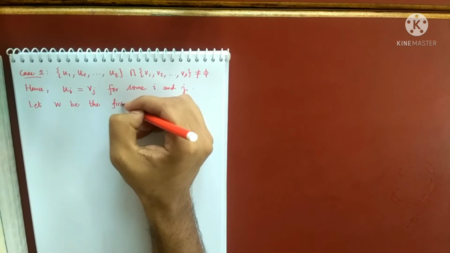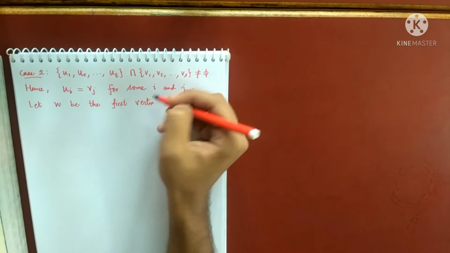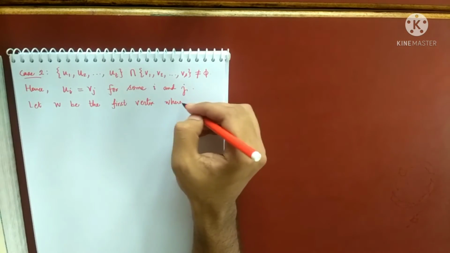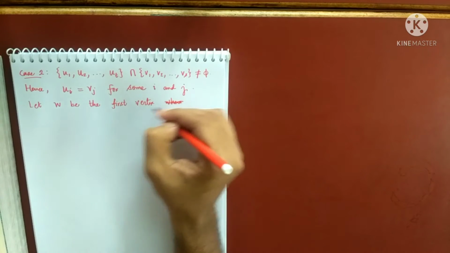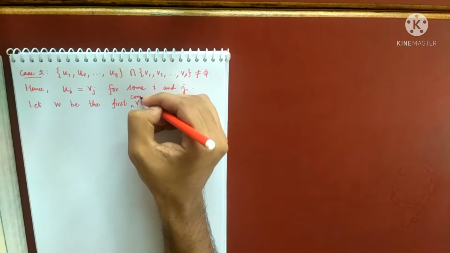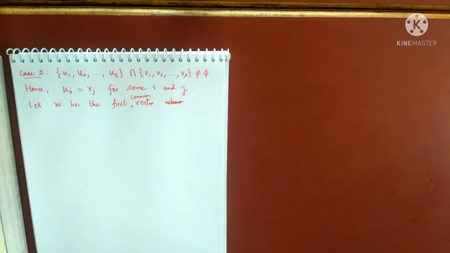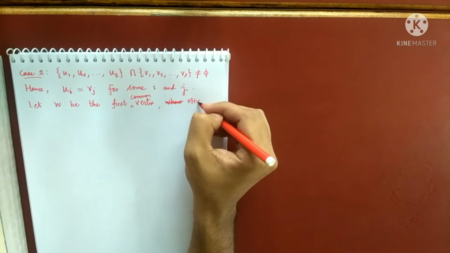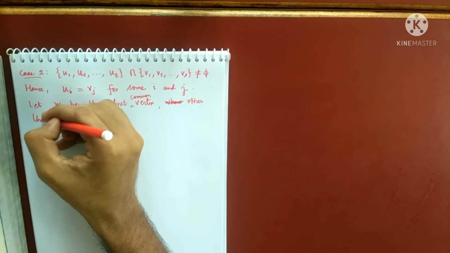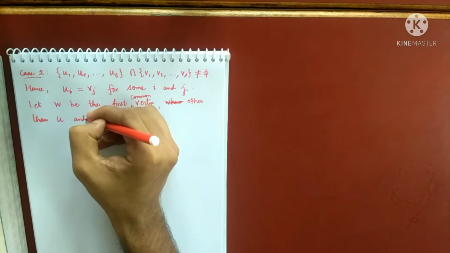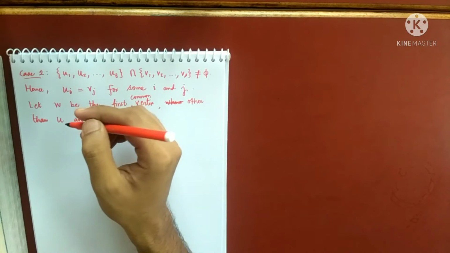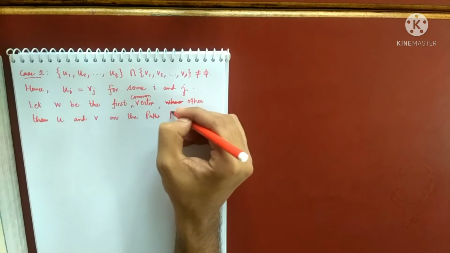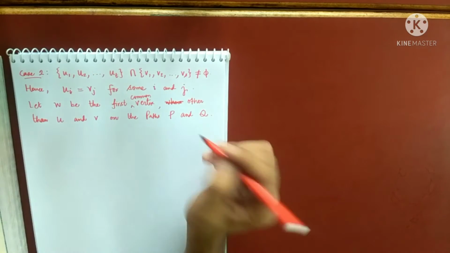So I'm just calling that, let W be the first vertex where they intersect. First common vertex, I think that is enough. So let W be the first common vertex other than U and V on the paths P and Q. Definitely two common vertices are U and V. So the idea is very simple.